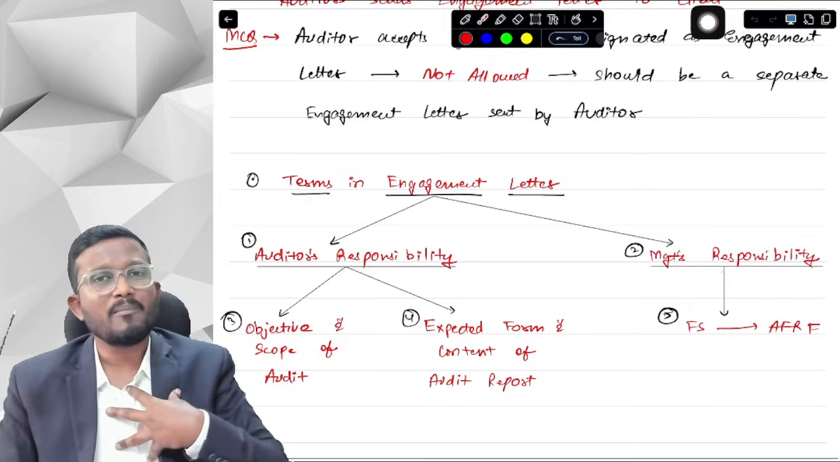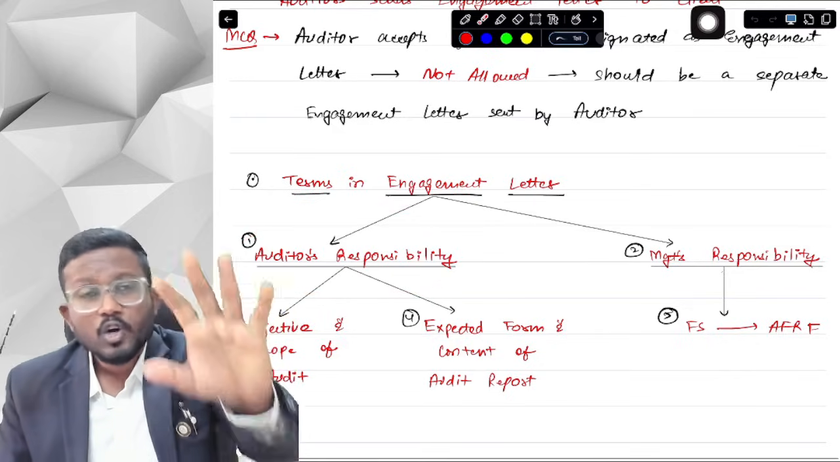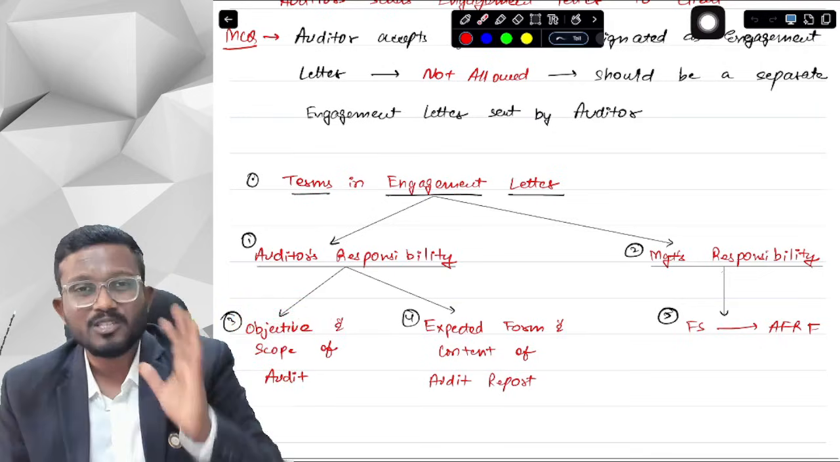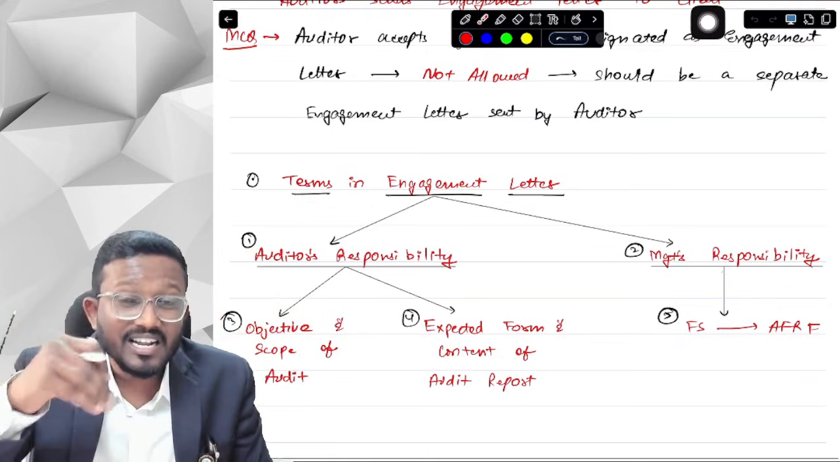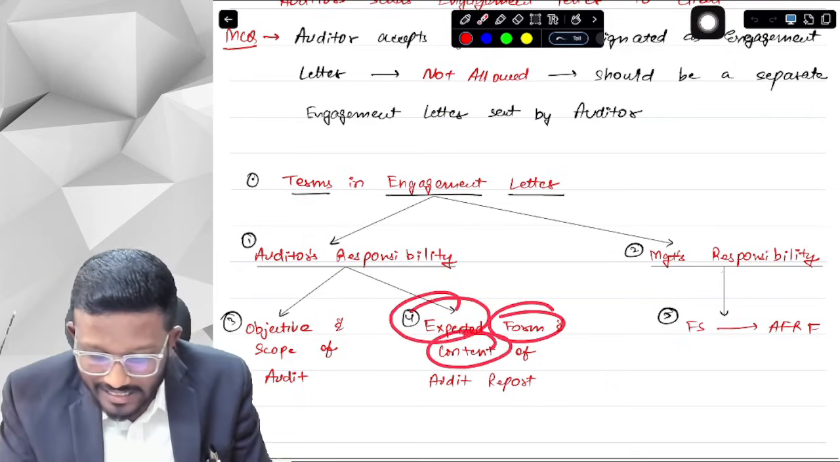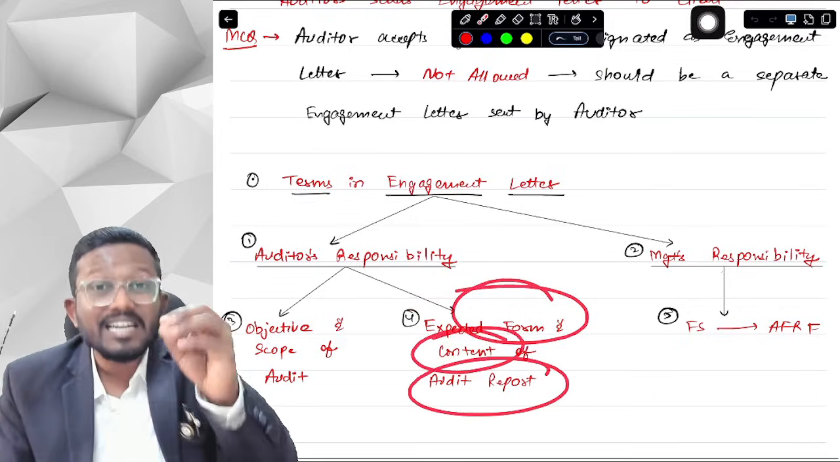First of all, I will tell about my responsibility. What is auditor's responsibility, sir? To maintain objective and scope of audit. And secondly, obviously, last responsibility is to issue an auditor's report. So in the terms of the engagement letter, in the starting of the audit itself, we will give you the expected form and content of our audit report, expected format, and what will be the expected content in our audit report.